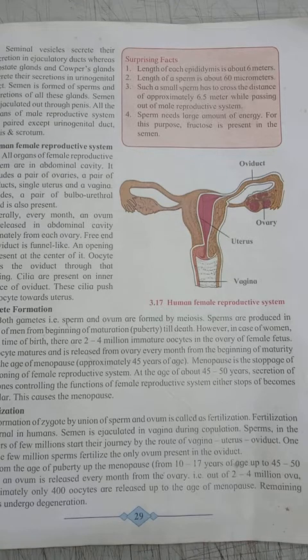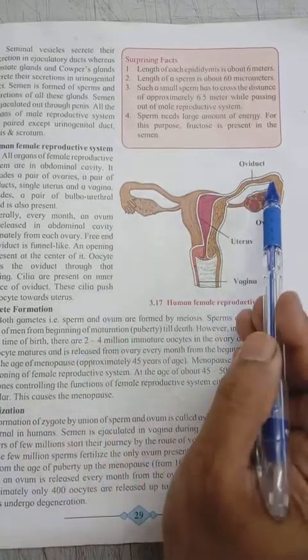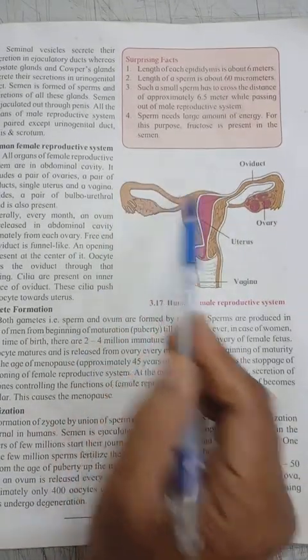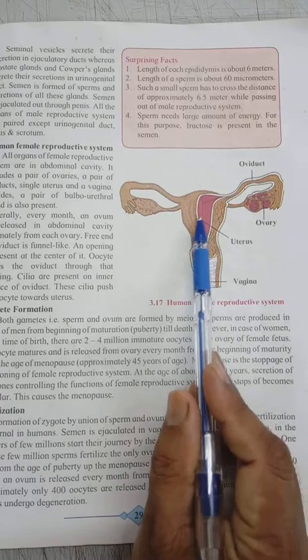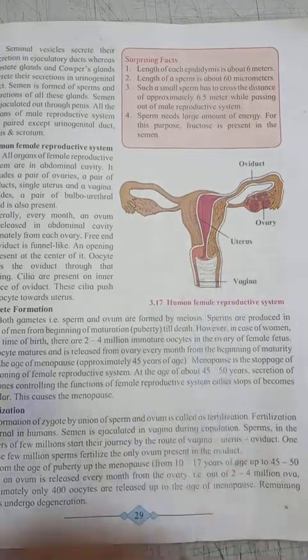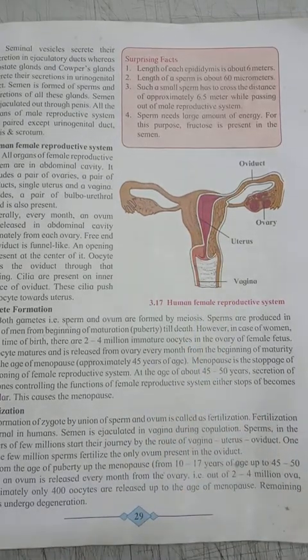These are the organs of the female reproductive system. This is the pair of ovaries, this is the oviduct, this is the uterus and this is the vagina. Besides this, a pair of bulbourethral glands is also present in the female reproductive system.